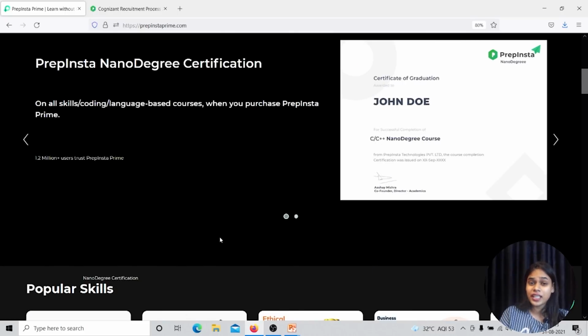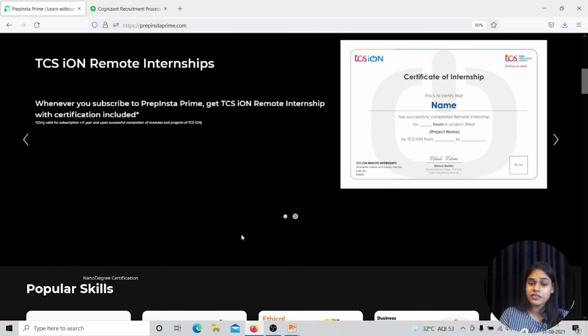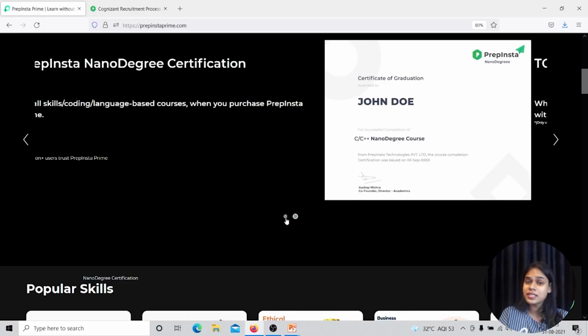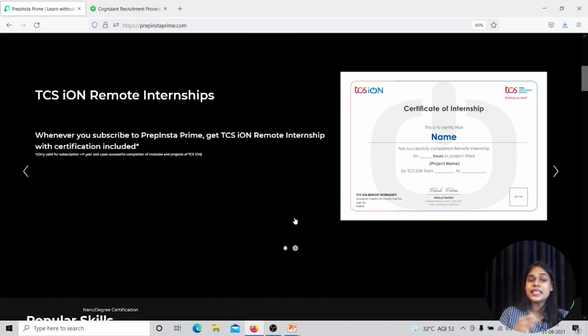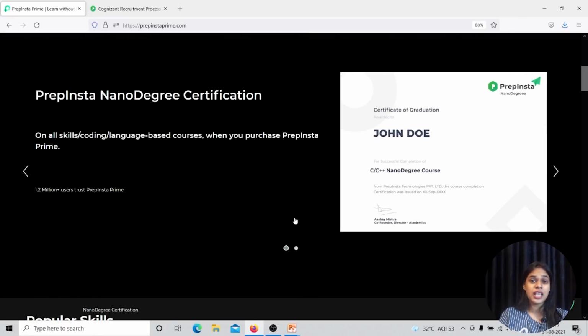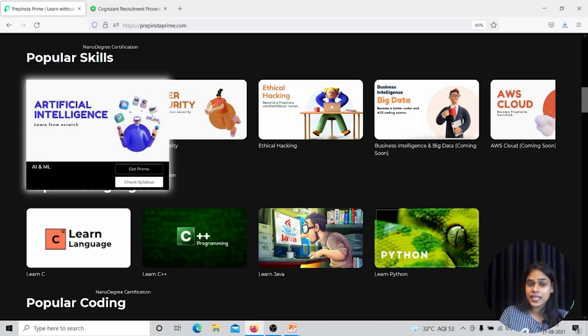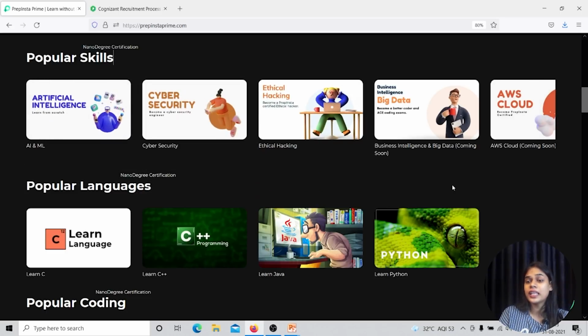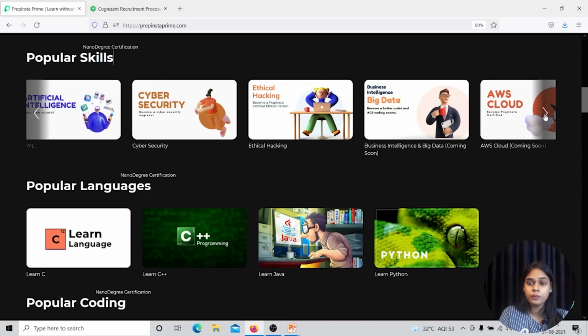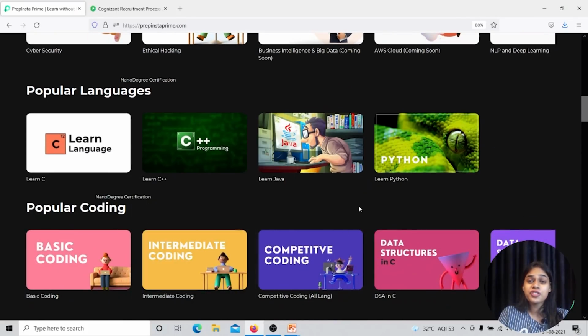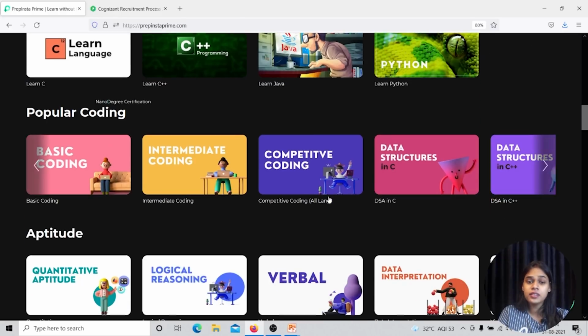We have certification. First things, very, very important. We provide certifications from Prep Insta for completing the courses and TCS Ion remote internship certifications as well. What's more? Popular skills. If you want to learn skills, if you want to upgrade your resume, you have popular skills based on artificial intelligence, cybersecurity, ethical hacking, big data, AWS, and much more. You can learn popular languages if you are into languages and you want to upgrade a resume again. You can learn languages C, C++, Java, and Python.